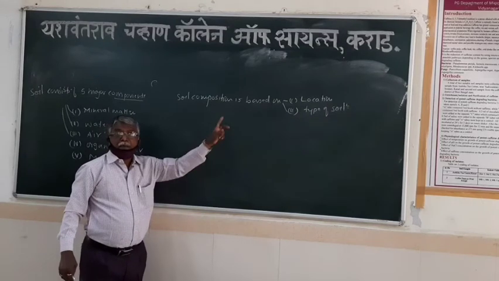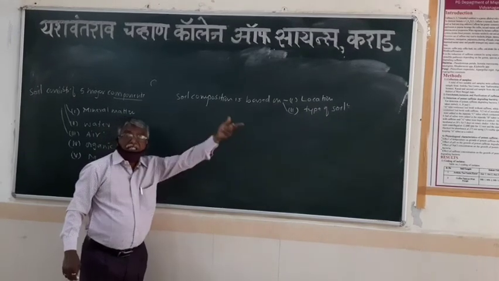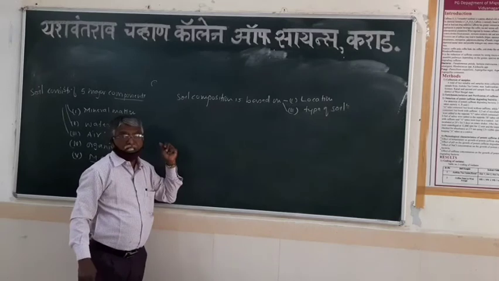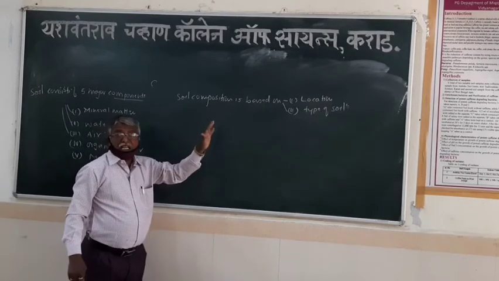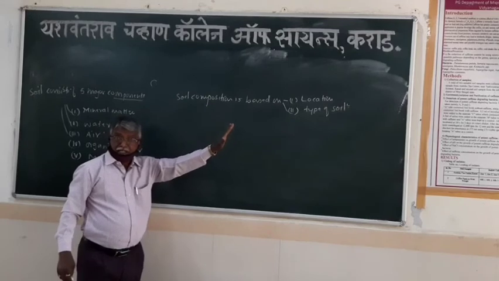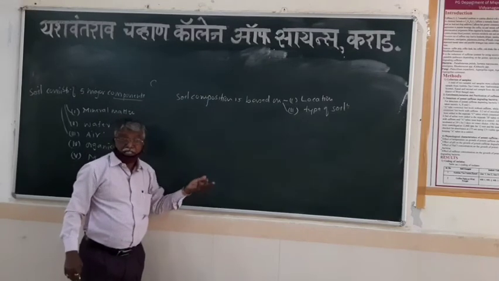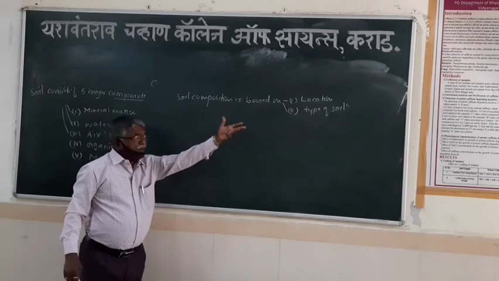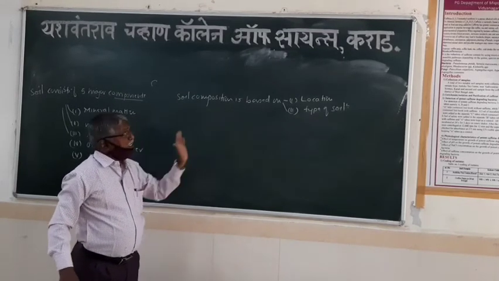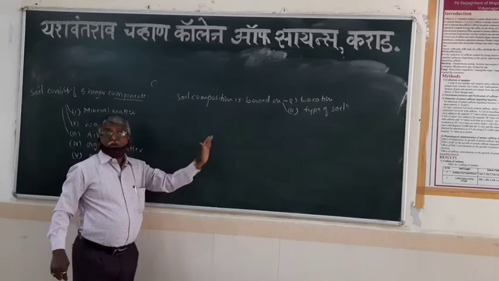For example, in Kerala, there is a different type of soil. In Sangli, again a different type of soil is there. That depends on the location. As well, in Rajasthan, the soil is different. In MP, the soil is different. In Jammu Kashmir, the soil is also different. So, on the basis of location, the soil composition changes.